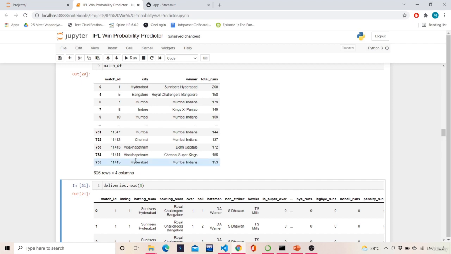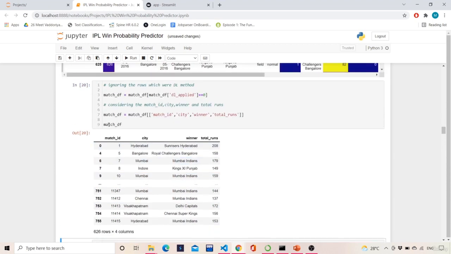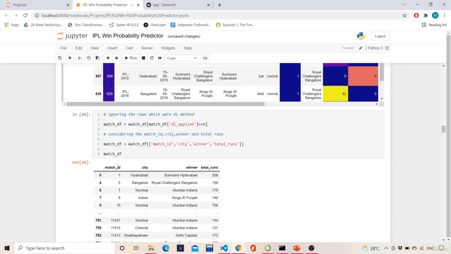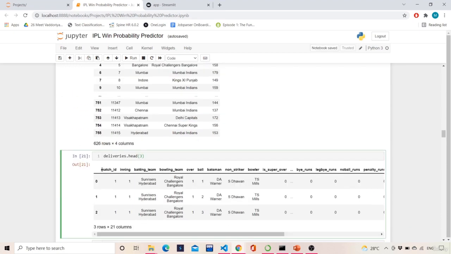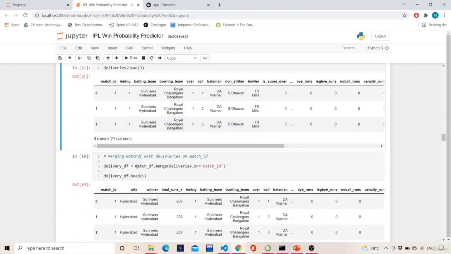So for doing that, I'll merge the data frames. So match df I want to merge with deliveries df. So what is the common column in match df and deliveries df? Match ID is the common column in the deliveries data frame as well as the match data frame. So match data frame dot merge. Which data frame do you want to merge? You want to merge with deliveries. On which column do you want to merge?